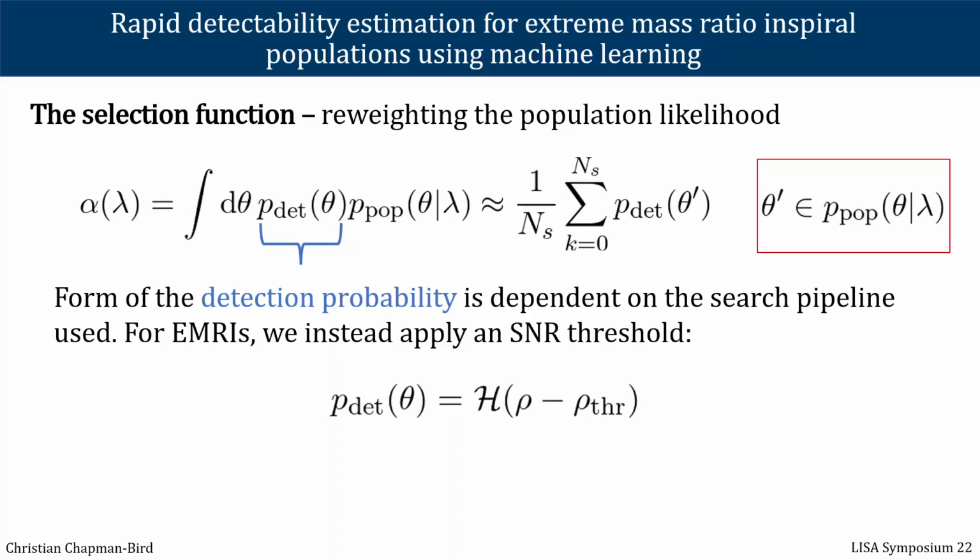The problem here is that we may need to compute tens of thousands of detection probabilities for a given estimation of alpha in order for our Monte Carlo estimate to be sufficiently accurate. This means that we need to compute alpha hundreds of thousands of times in a given population inference run, and each computation of alpha requires tens of thousands of SNR evaluations, and each SNR evaluation can take on the order of a second. We can see that this very quickly becomes impractical, and we need to look for alternative approaches which speed things up.